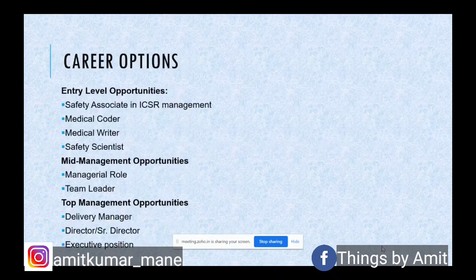Moving on to the next slide, what are the career options that we have? We have seen the educational background that is needed. We have also seen the soft skills, or functional competencies, that are required. But once we have that, what are the career options?